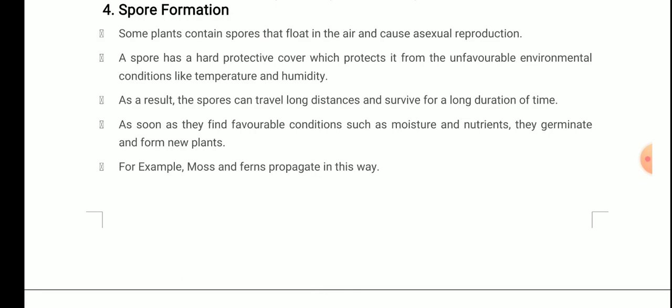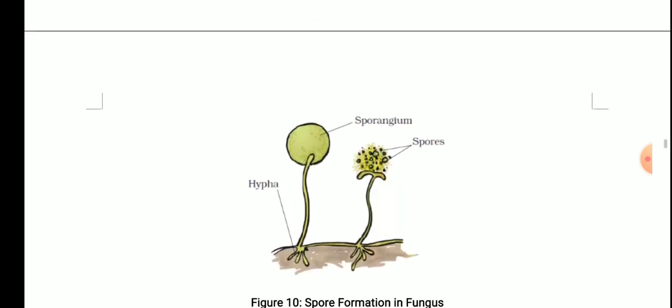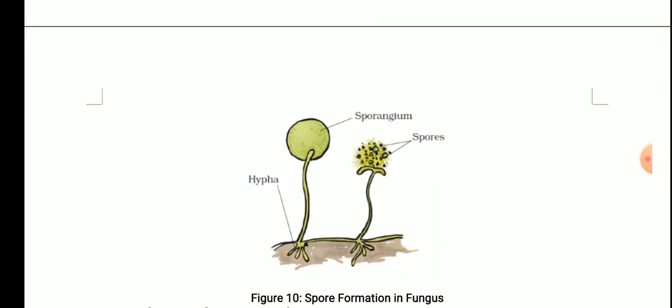A spore has a hard protective cover which protects it from unfavorable conditions, and that's why it can survive for a long duration of time. As soon as they find favorable conditions such as moisture and nutrients, they germinate and form new plants. Moss and ferns propagate in this way. You can see spore formation in fungus. Mainly spore formation occurs in fungus. You can see the hypha and the sporangium, and inside the sporangium the formation of spores. Clear? And when they find favorable conditions, the spores grow and germinate and form a new individual.